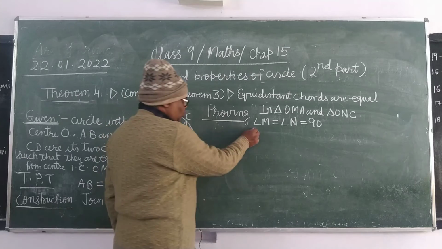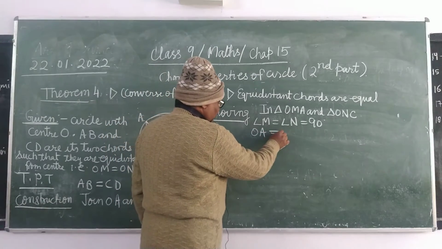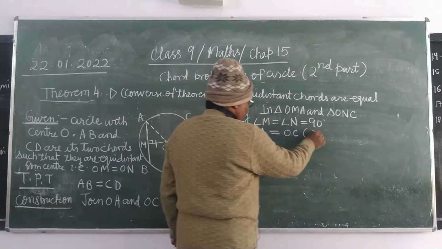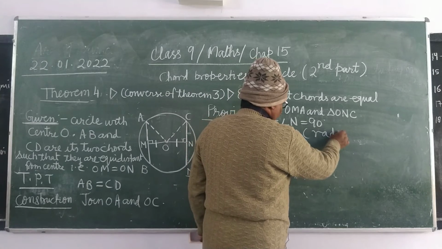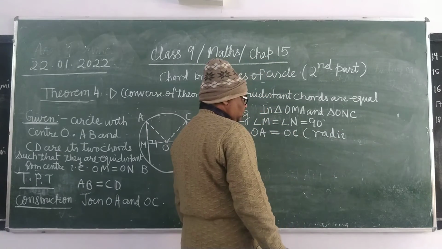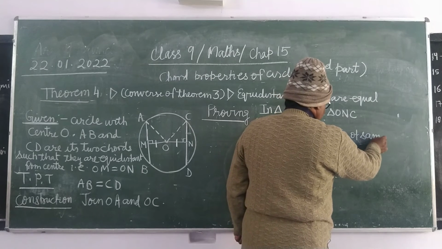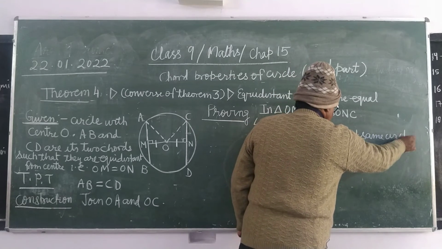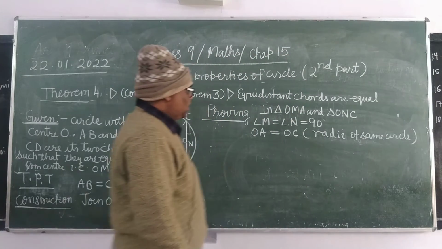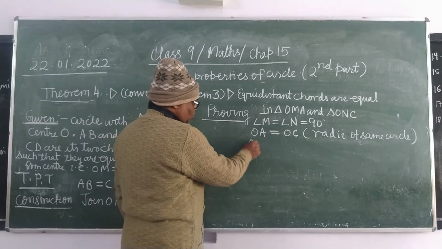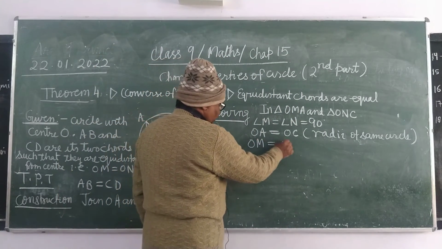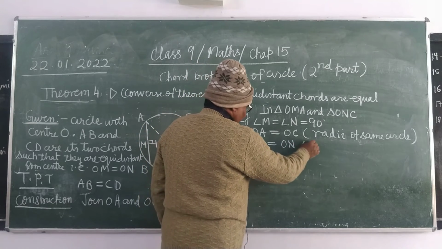OA equals OC, radii of the same circle. Then OM equals ON, it is given.